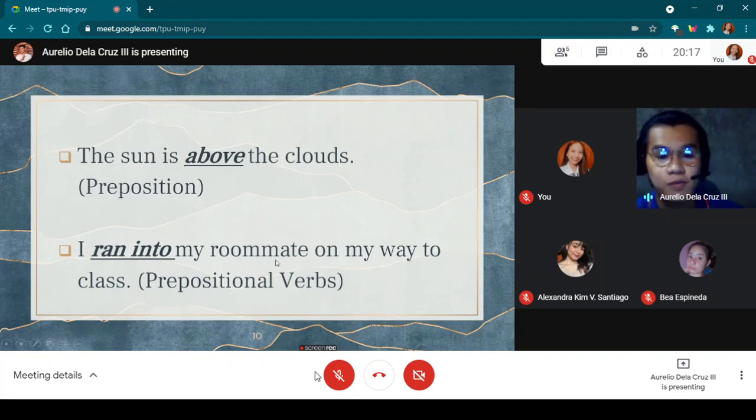So, my roommate is the object of the preposition here. I run into what? My roommate. So it answers the question, what? That's the difference between the preposition in a sentence and the prepositional verbs. In the preposition, we use only its preposition. And in prepositional verbs, it requires a main verb before its preposition. Are we clear?